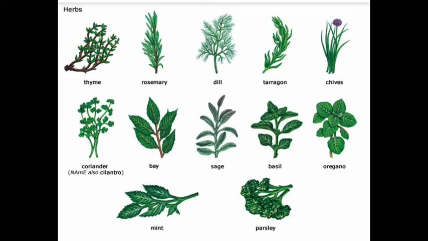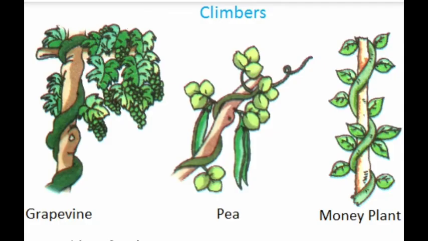The next topic is climbers. Climbers are plants which have a very weak stem. They cannot stand on their own. Such plants take the help of another plant to stand. Examples of climbers are money plant, grapevine, and peas.